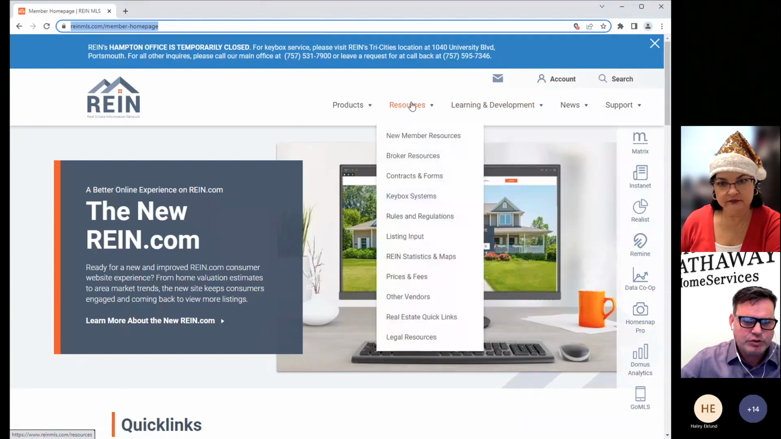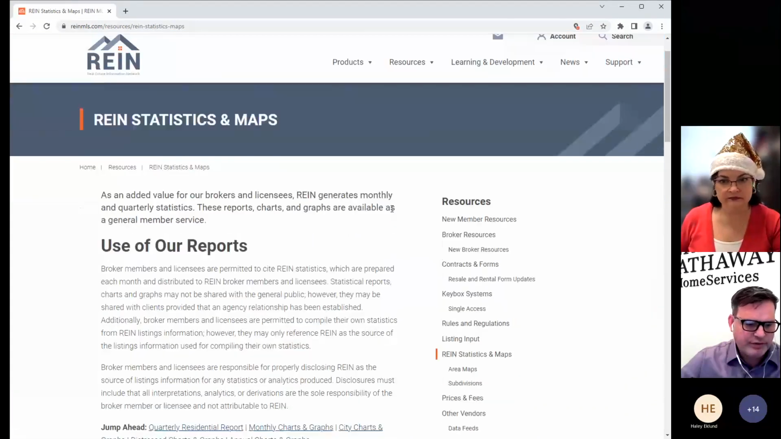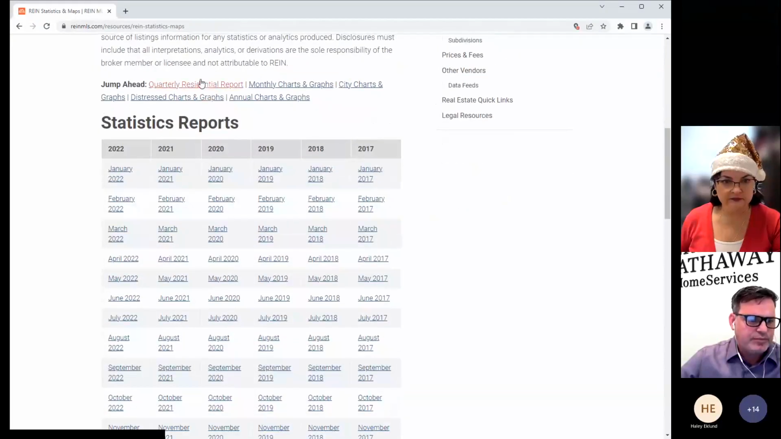So again, first tool, resources, REIN Statistics and Maps. Coming down, you've got what the reports are for. You've got a couple of quick jumps: quarterly residential reports, monthly charts and graphs, city charts and graphs, distressed charts and graphs, annual charts and graphs.